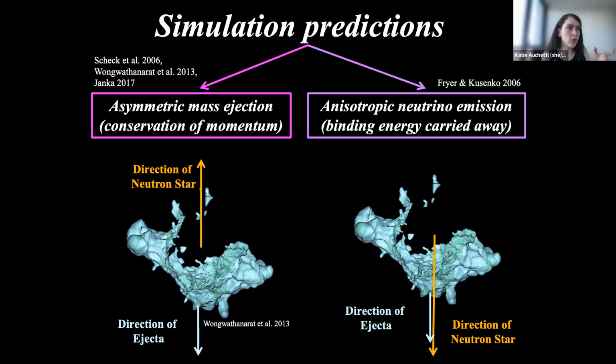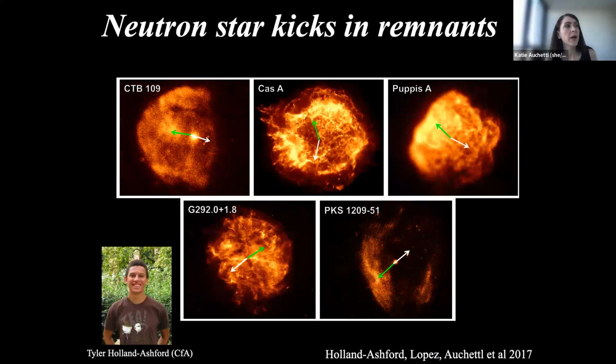Because we know in our supernova remnants where the ejecta is, we can see it. That's why they make these extended objects. And for some of the pulsars, we can measure the proper motion and the direction of them. Again, this is what we did with Tyler as well, where he looked at a sample of supernova remnants where we can measure the proper motion and also measure the bulk asymmetries, or the direction of the ejecta's asymmetries.